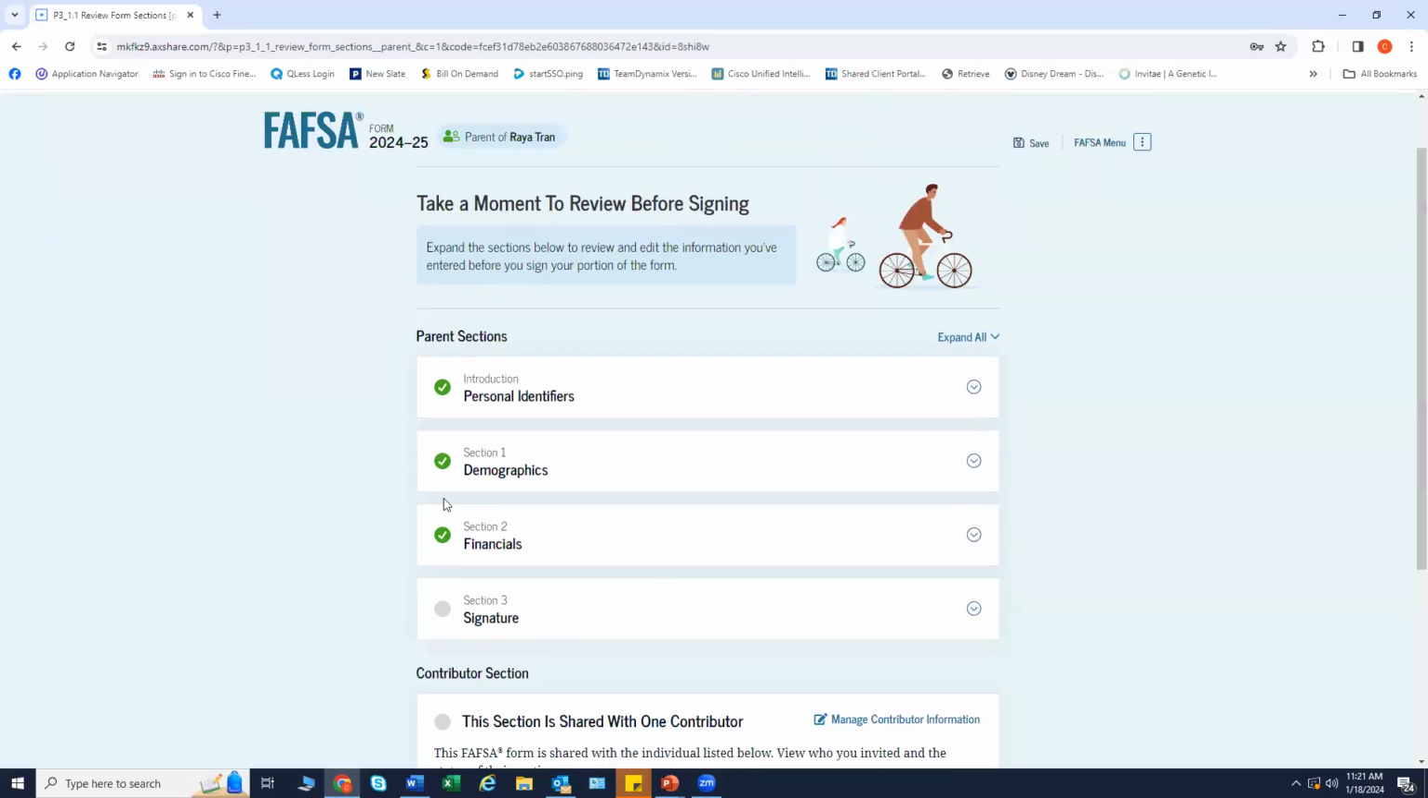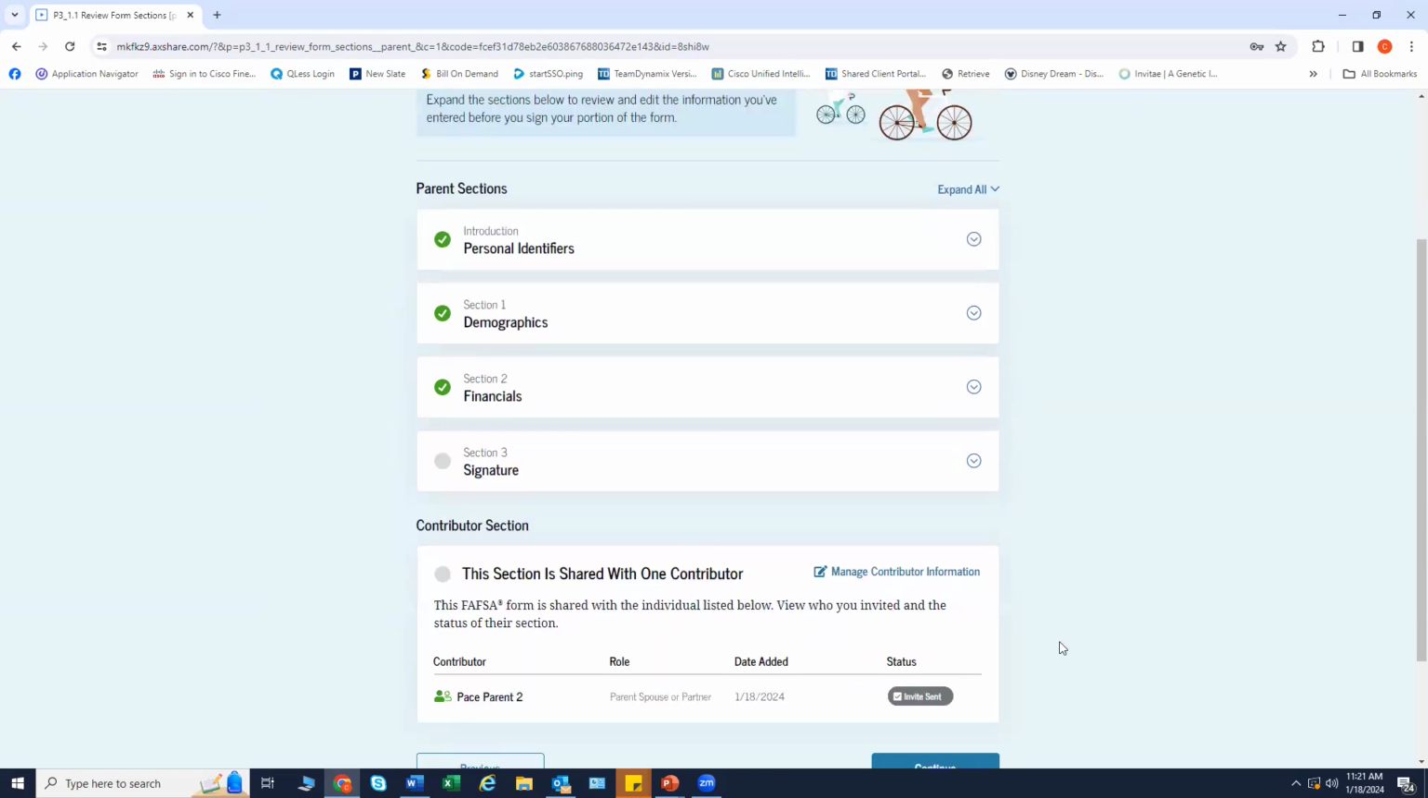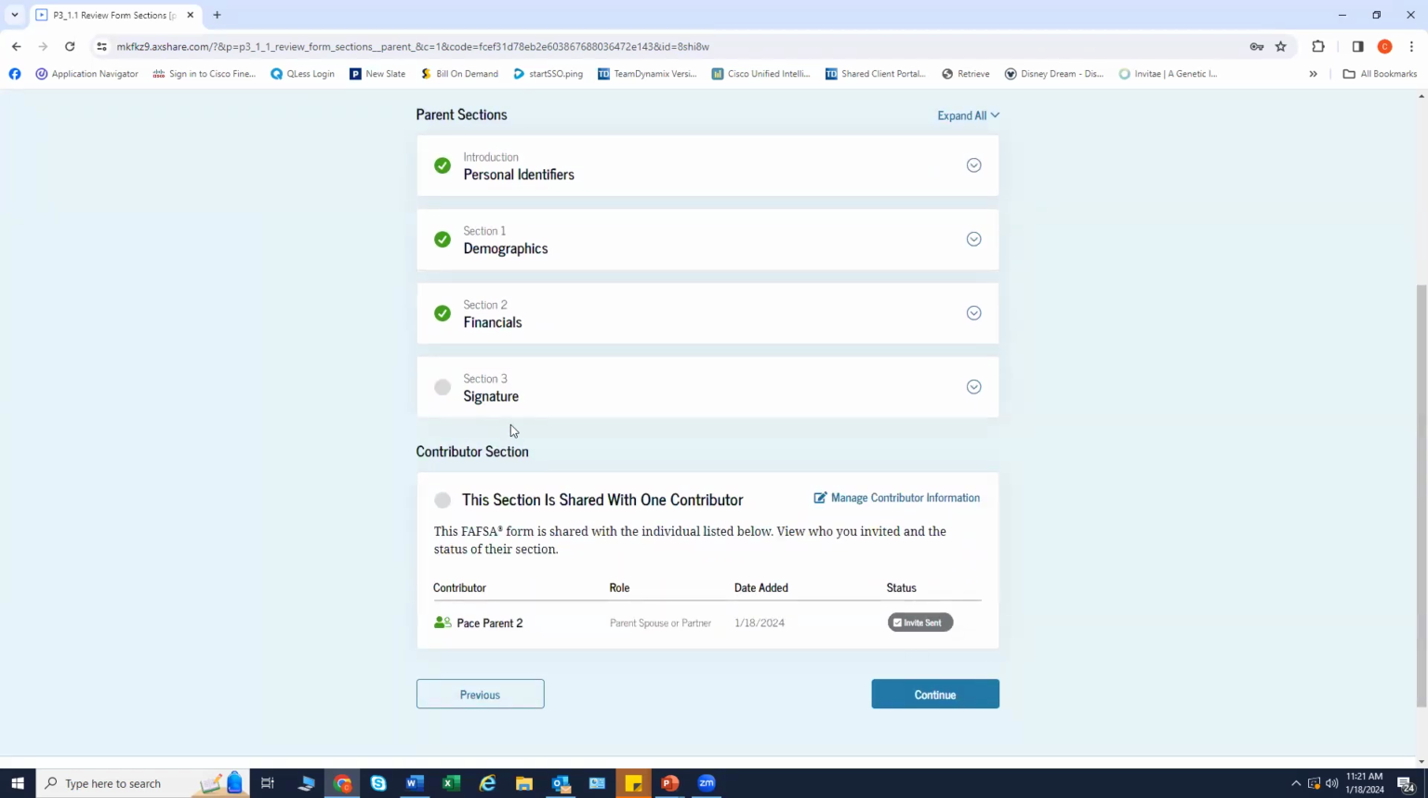This section mirrors the section that the student had to take a moment to review before signing. I'd like to point out over here on the left, just like the student section, there are green check marks indicating that these are the sections that have been already completed. Please note the last section does not have a green check mark because you still have to proceed to signing the FAFSA form.